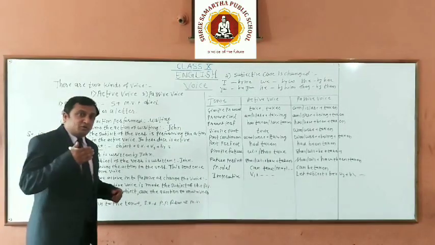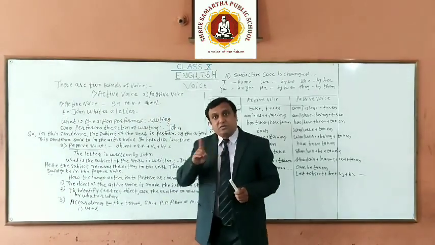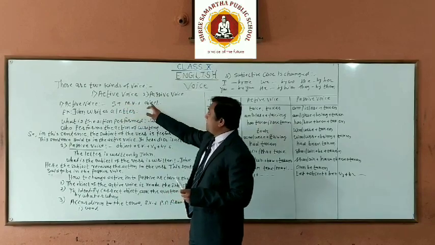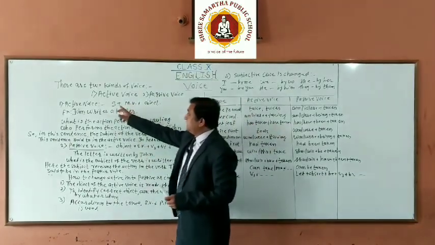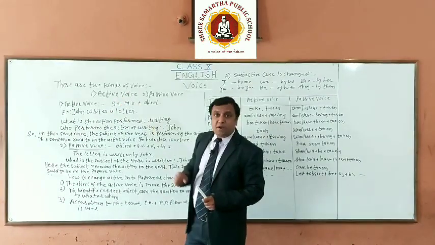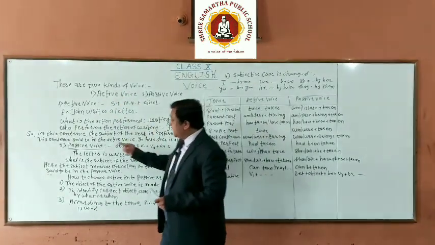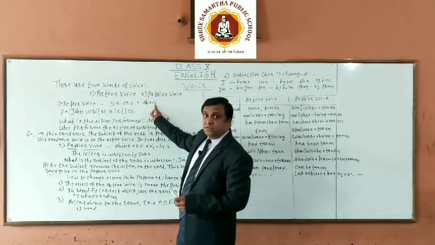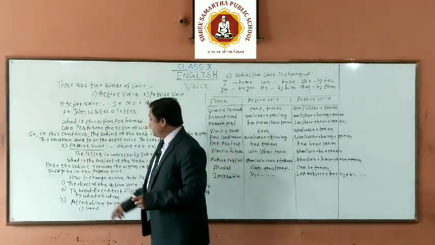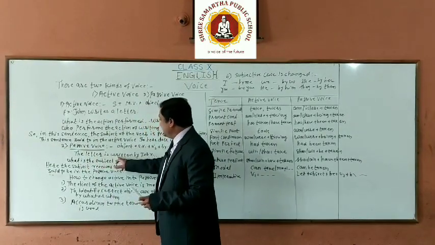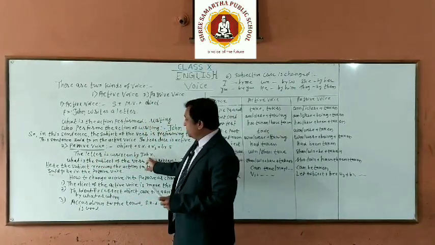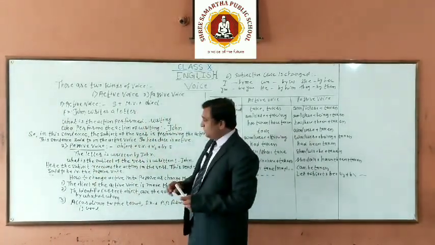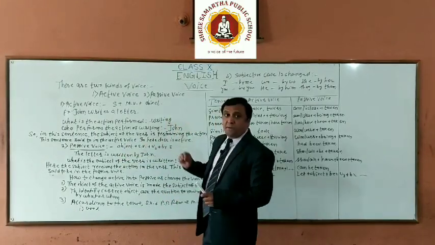So in short, we may say in active voice, the construction is subject plus main verb plus object, and the subject is active in active voice. And in passive voice, the object of the active voice becomes the subject of the passive voice. See that here the letter is written by John. So here the object receives the action. So this sentence is in passive voice.